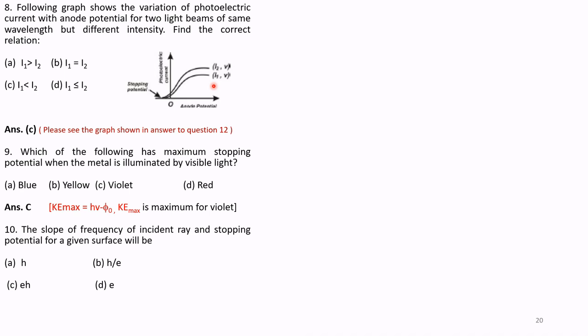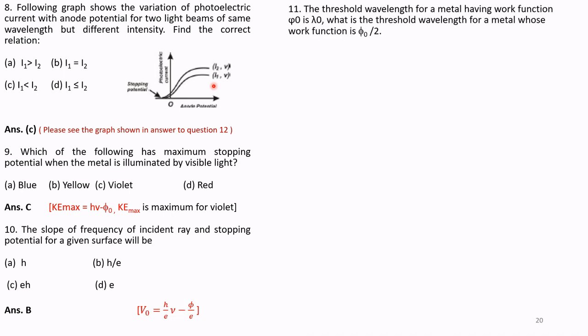Question number 10. The slope of the graph of frequency of incident ray and stopping potential for a given surface will be h by e. The correct answer is B.